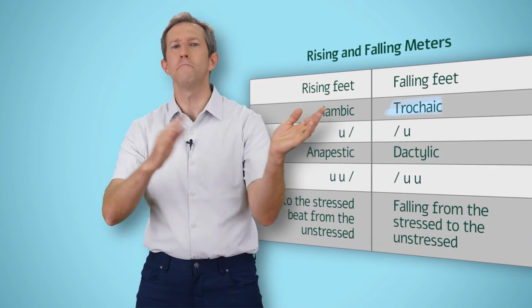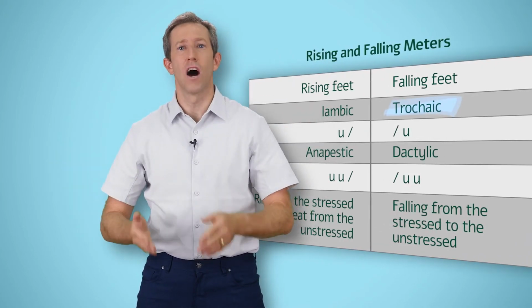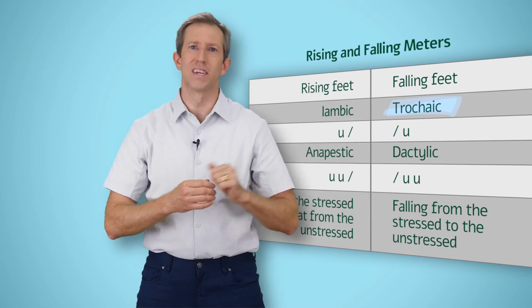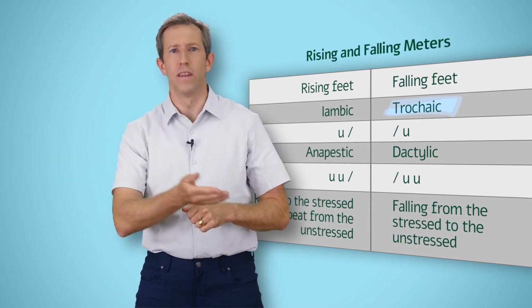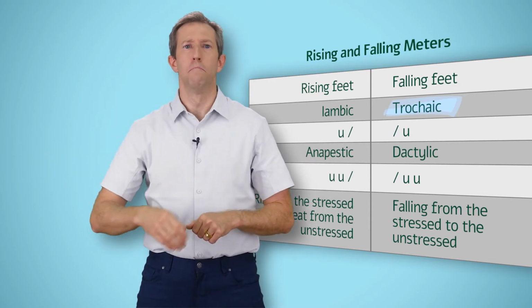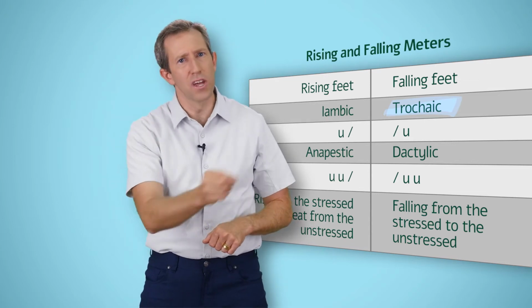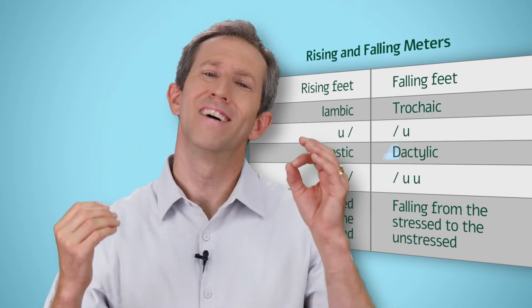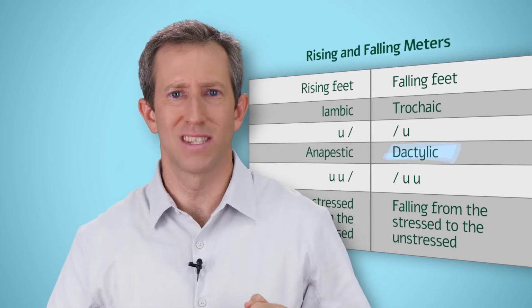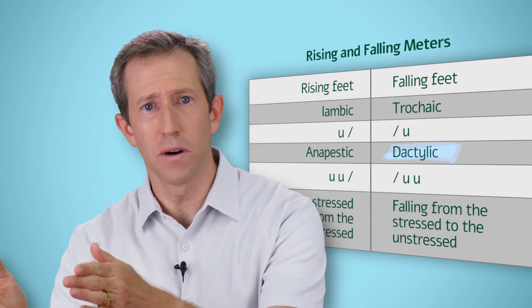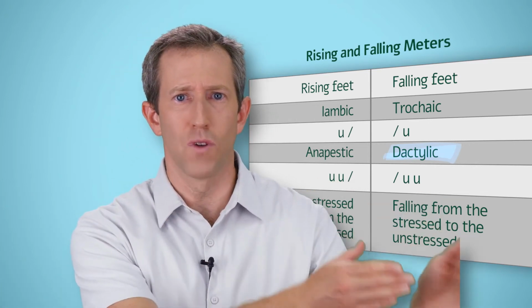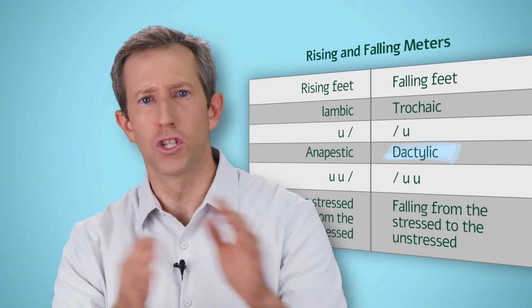Trochees are the opposites of iambs and consist of a stressed and unstressed syllable, as in raven or poet, marked by a slash and then the little u or boat. Dactyls are the opposite of anapests and consist of a stressed syllable followed by 2 unstressed syllables, as in poetry, scanned as follows.